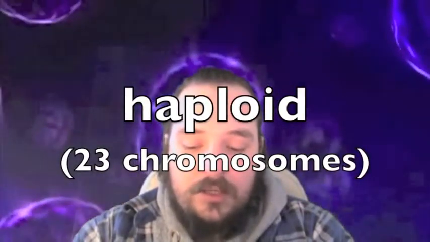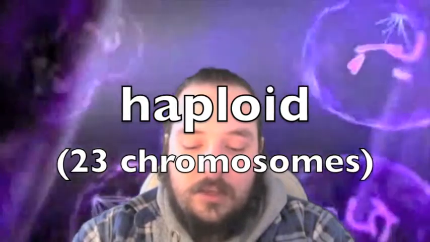Mitosis and meiosis are both types of cell division that start with a diploid cell. But there are a number of important differences. The process of mitosis produces two identical cells with identical genes. These cells are also diploid. The process of meiosis produces 4 cells that do not have identical genes. These cells are haploid, which means they only contain 23 chromosomes. This process helps to provide genetic variation in offspring.